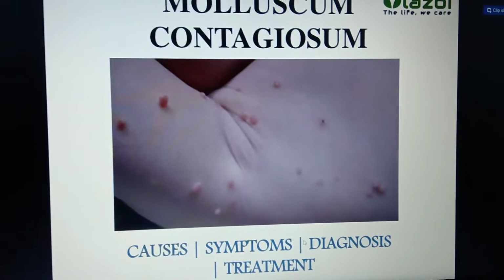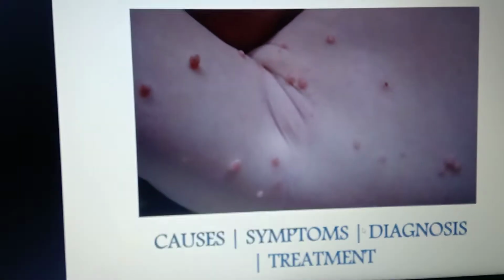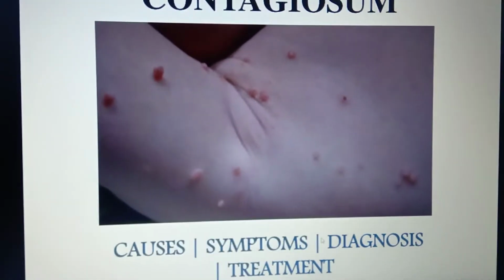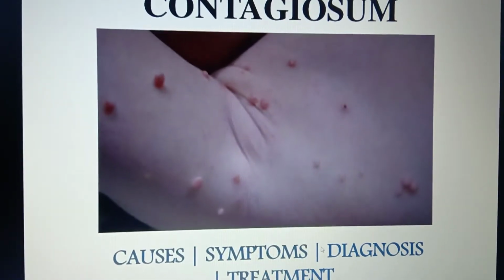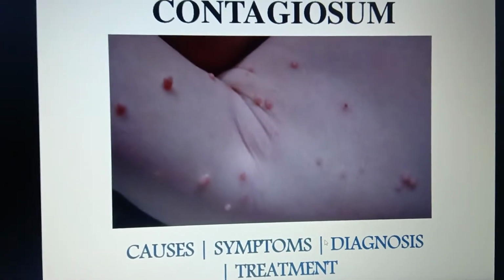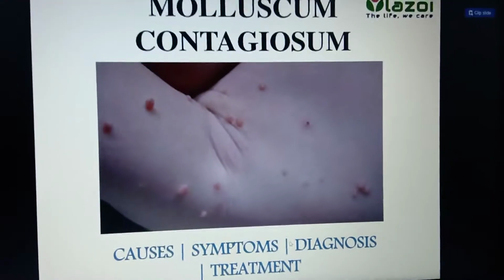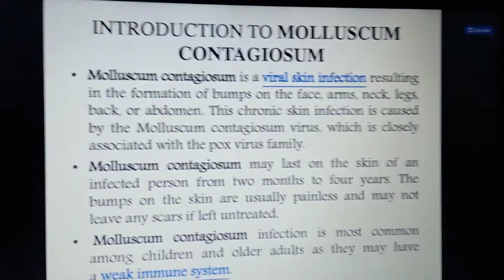So the molluscum contagiosum will look like this. It's a blister. I'm showing it in the picture, right? The picture looks like a blister filled with pus, which is called molluscum contagiosum. In detail, we will be discussing this molluscum contagiosum.